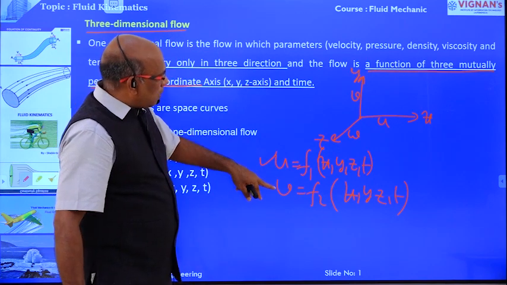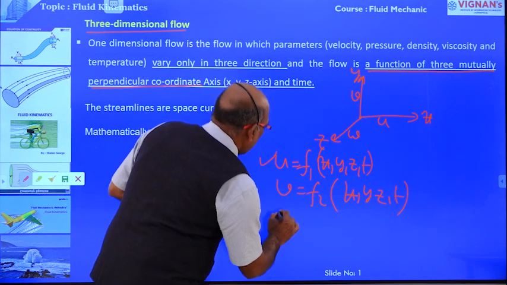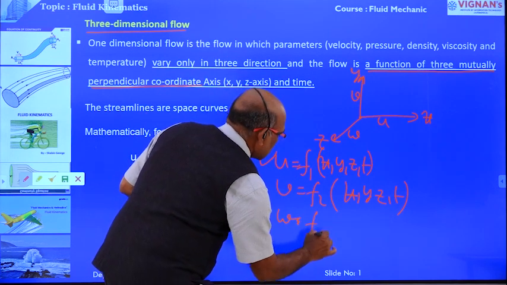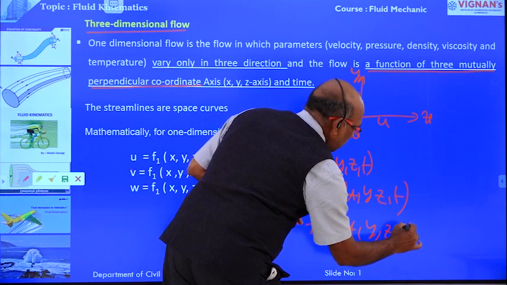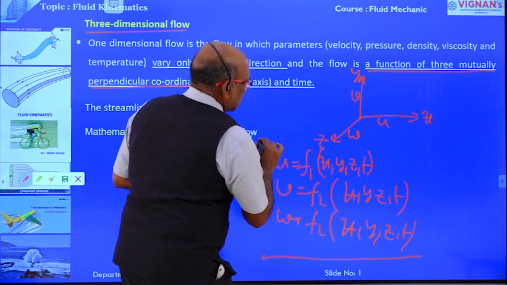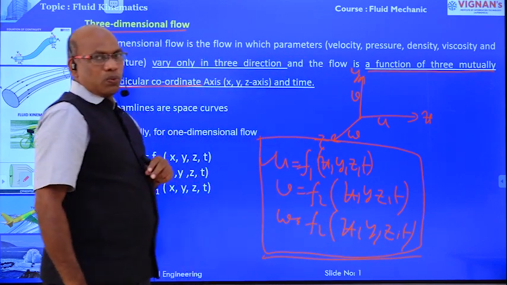In case of three-dimensional flow, v is equal to a function of x, y, z with respect to time, and w is also a function of x, y, z with respect to time. This is the mathematical form of the three-dimensional flow.